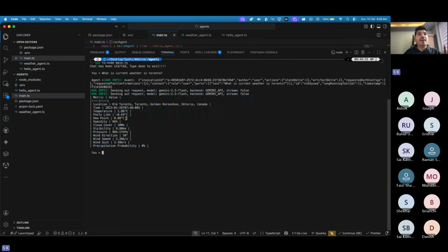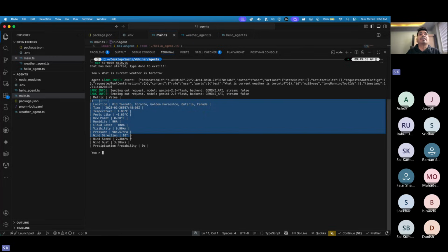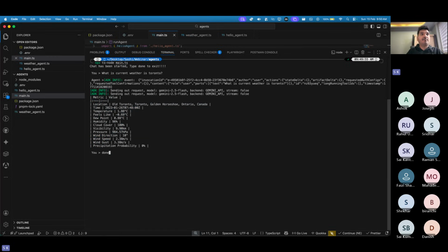But imagine now, based on that response, you're doing an actual API call and you got the real current data out of it, and that data it is able to show you, right? And can you see we have all the location stuff and everything? Let me say done, and let me close this.